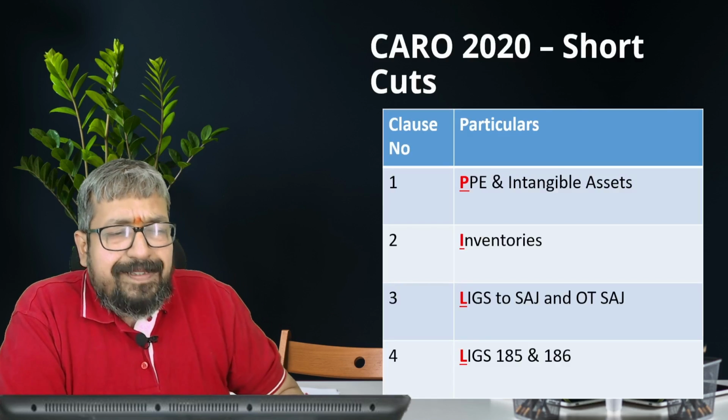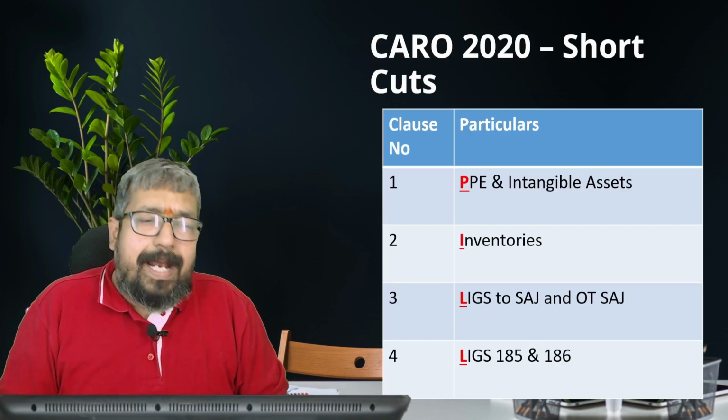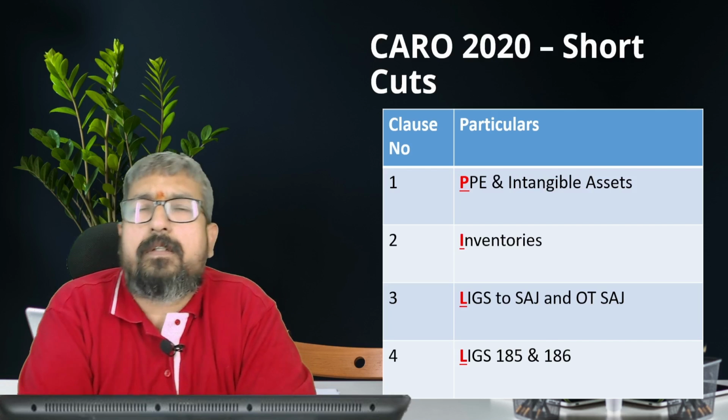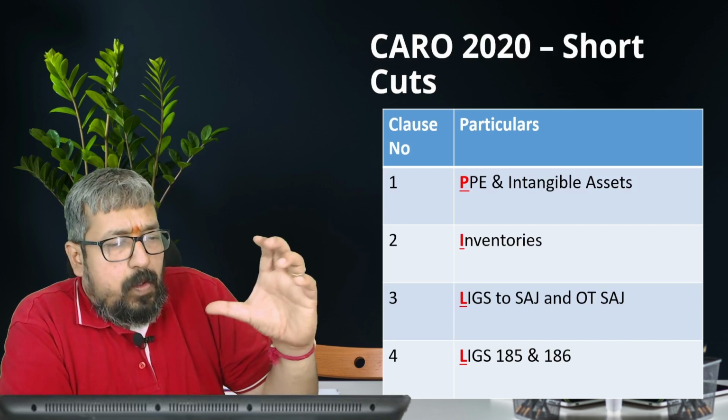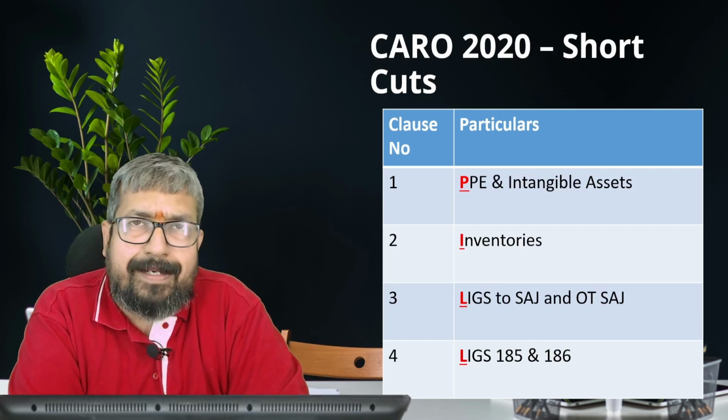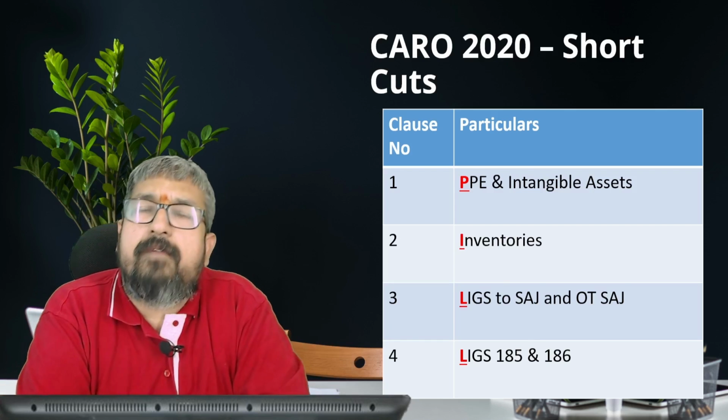CARO 2020 is relevant for both CA Intermediate students as well as CA Final students. So how do I remember this? What do I do to remember CARO 2020? It's more of a memory technique. First of all, remember that CARO has 21 clauses. What I have done is change these clauses into a mnemonic form.